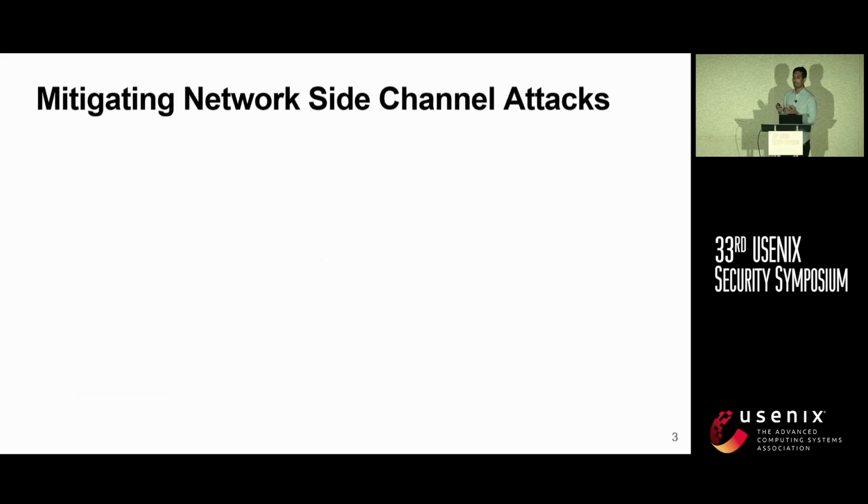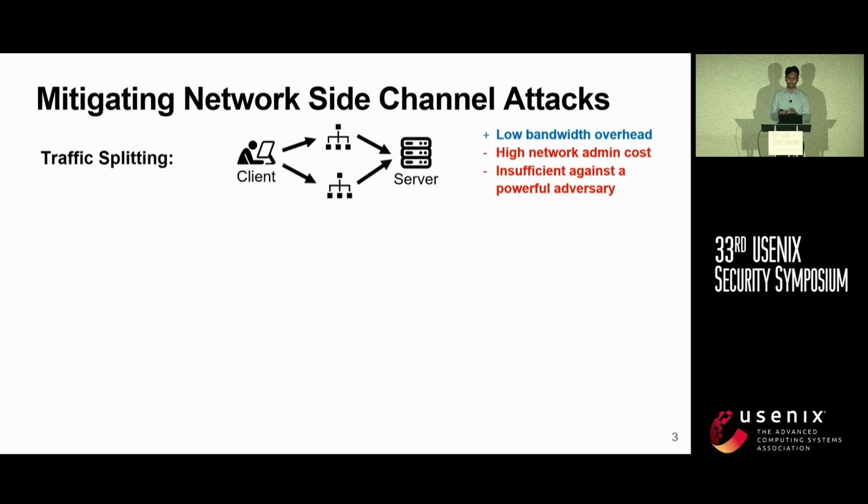So there are various ways to mitigate these network side channels. One of the potential mitigations is traffic splitting, where the data is sent over multiple network links. While this approach has a low bandwidth overhead, it incurs a high network administration cost and is insufficient against any adversary that can monitor all network paths, like the aforementioned ISP or nation state.